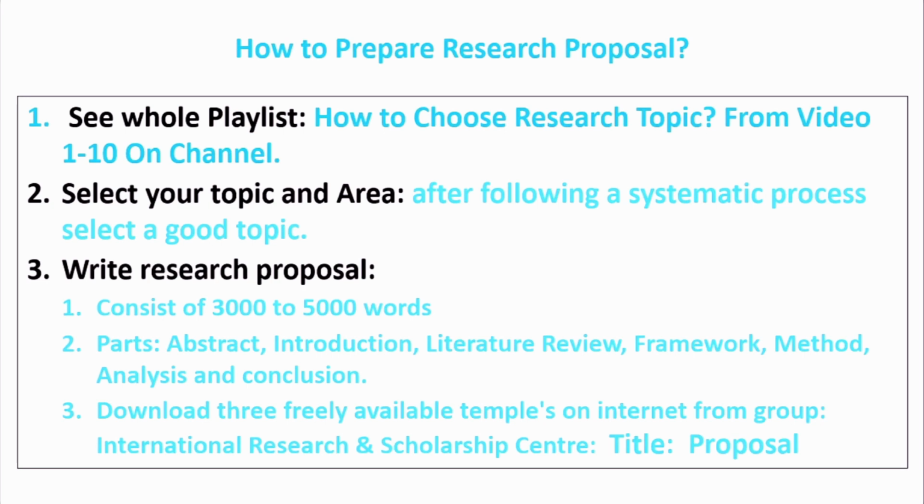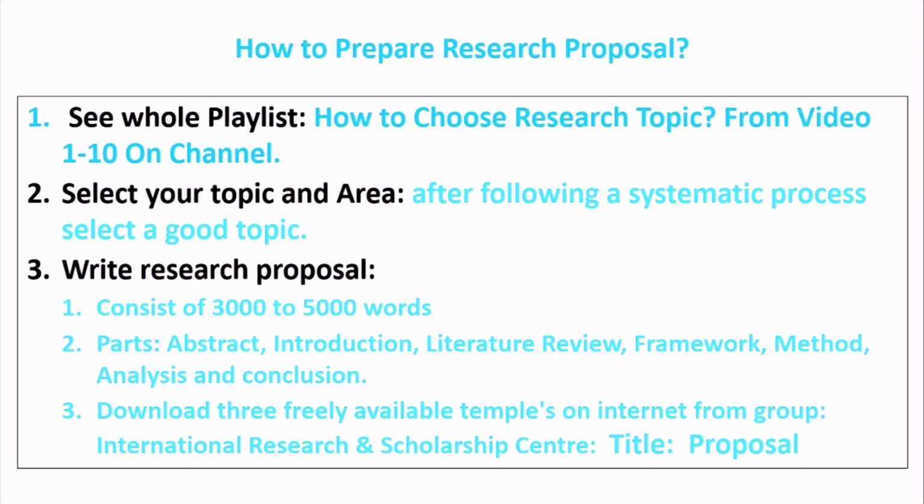Okay, let's talk about how to write the research proposal. In a research proposal, remember that there are the same parts which you can see in any article or any thesis. If we divide the research proposal into parts, you must have an abstract, an introduction section, and a literature review section. Explain your framework with diagrams and figures, and explain the variables in the form of a table: what you are going to analyze, what the dependent and independent variables are, and what your hypotheses are. Then the method section, what method and techniques you are going to apply, then analysis and conclusion.